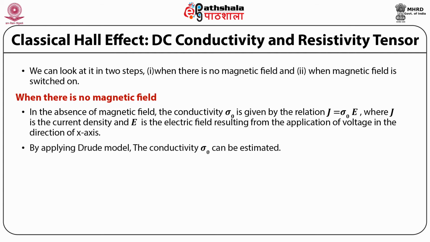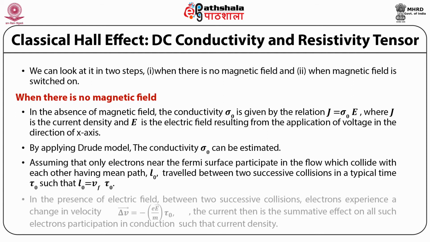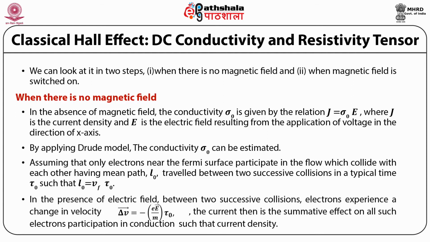By applying the Drude model, the conductivity sigma 0 can be estimated. Assuming that only electrons near the Fermi surface participate in the flow, which collide with each other having mean free path L0, traveled between two successive collisions in a typical time tau 0, such that L0 is equal to Vf tau 0. In the presence of an electric field, between two successive collisions, electrons experience a change in velocity delta V is equal to minus e times the electric field divided by m, multiplied by tau 0.